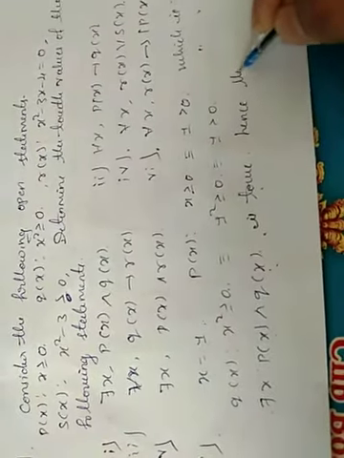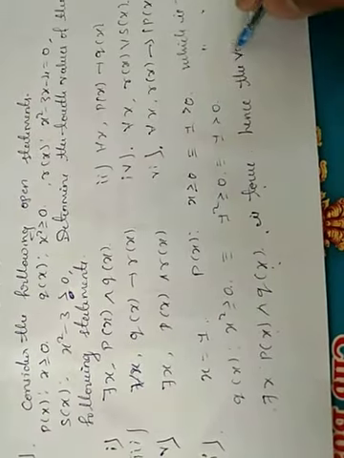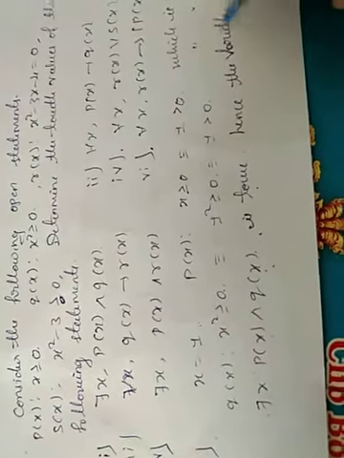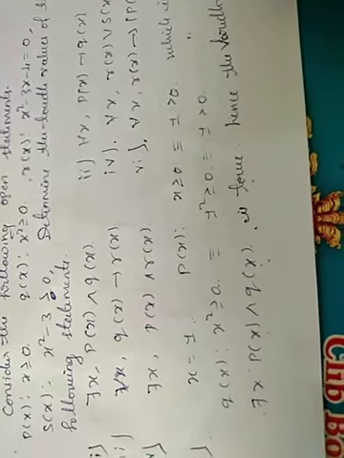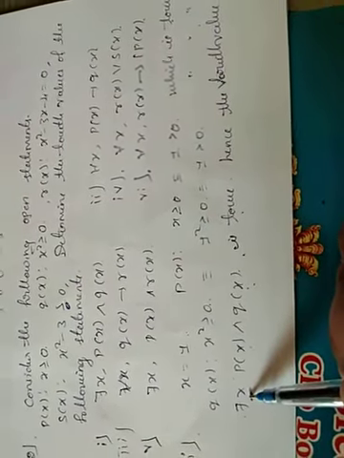Therefore, hence the truth value is 1. For the quantified statements, there exists, if the statement is true for one element, then the entire quantified statement is true.